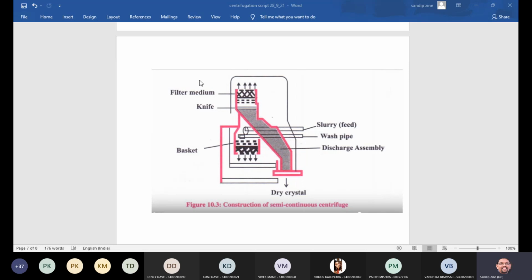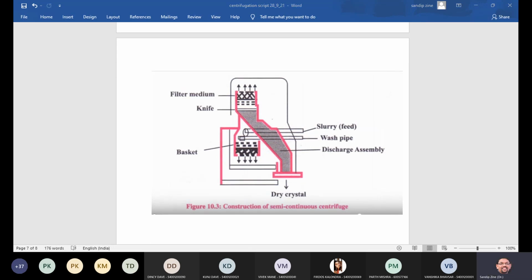Disadvantages: this is a complicated process, sometimes there are chances of breakage of crystals during the discharge, and high power consumption. So these are the points we can add over here in semi-continuous centrifuge.